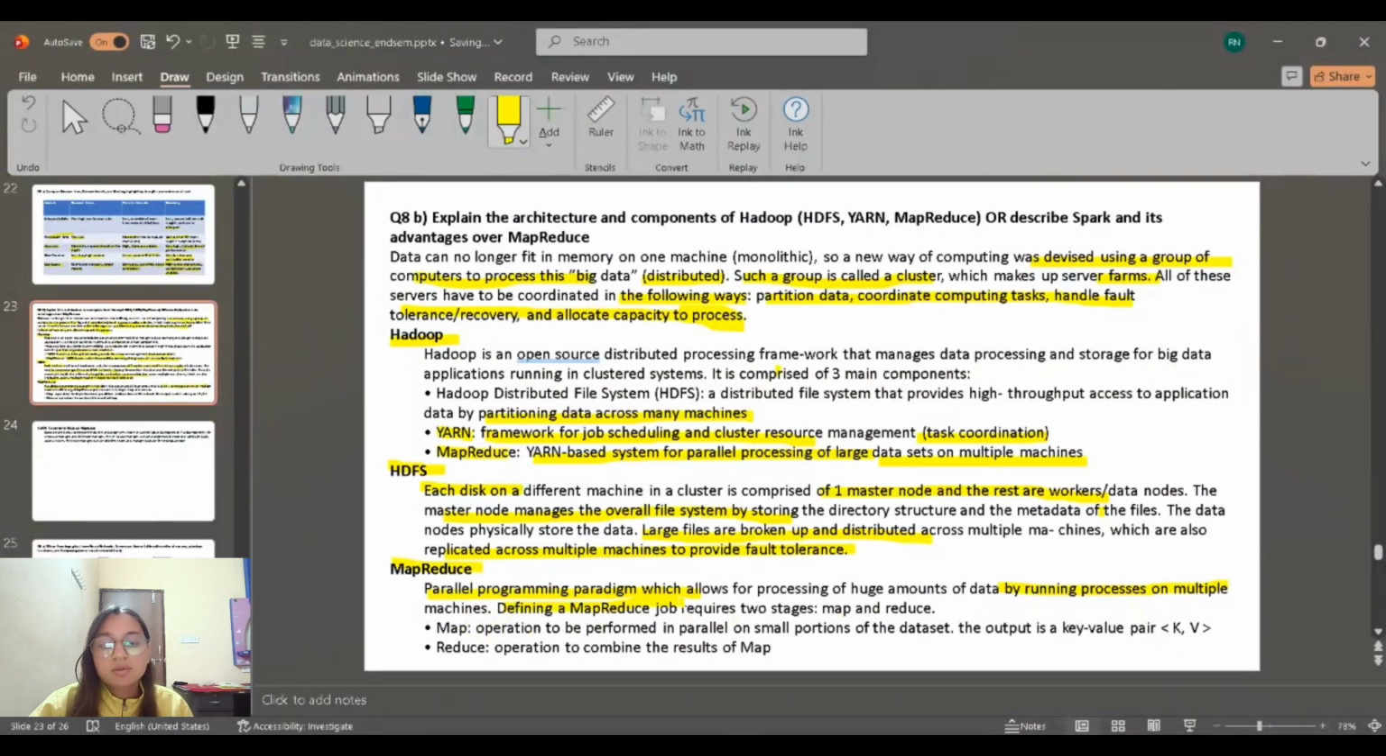MapReduce, parallel programming paradigm which allows the processing of huge amount of data by running processes on multiple machines. Defining a MapReduce job requires two stages: map and reduce. Map, operation to be performed in parallel on small portions of the data set. The output is a key value pair (k, v). Reduce, operation to combine the result of map.